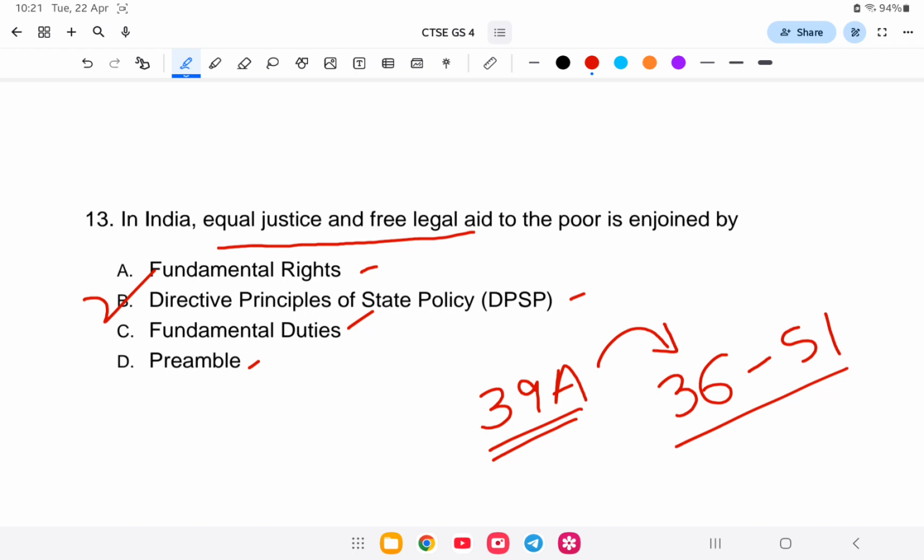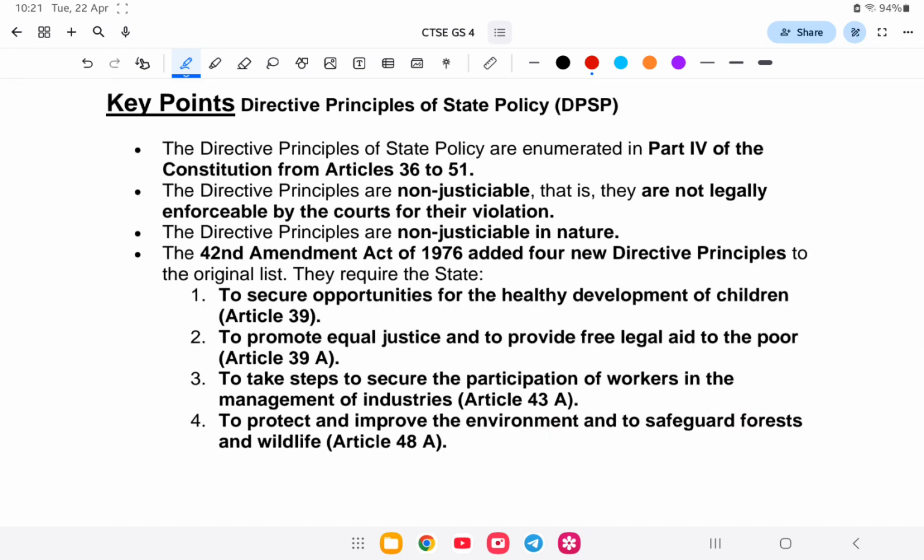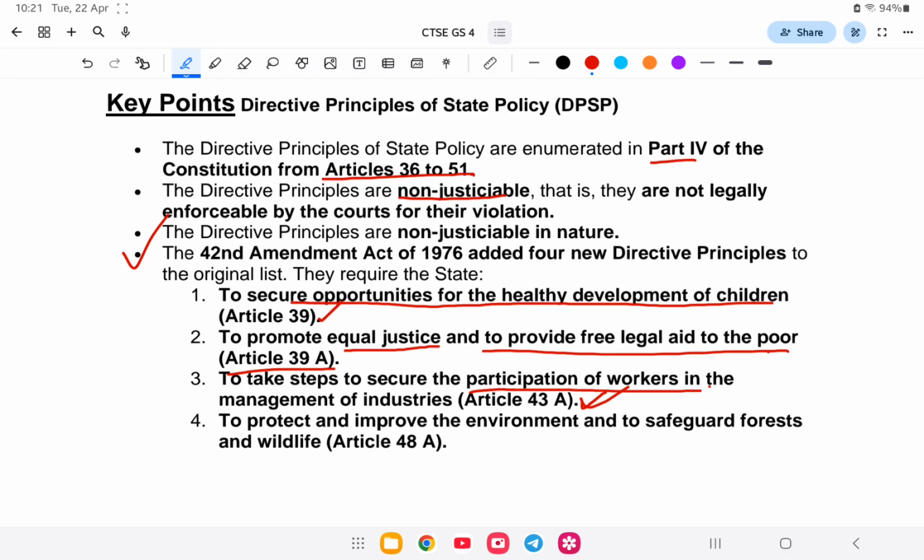Let us study this in detail. Directive Principles of State Policy are in Part 4 of the Indian Constitution, from Article 36 to 51. They are non-justiciable, meaning you cannot go to court to enforce them. The 42nd amendment added some of them. Provide opportunities for healthy development of children, Article 39. 39A, equal justice and free legal aid to the poor. 43A, participation of workers in the management of industries. 48A, protect the environment and safeguard forests and wildlife. This is the correct answer. Let us go to the next question.